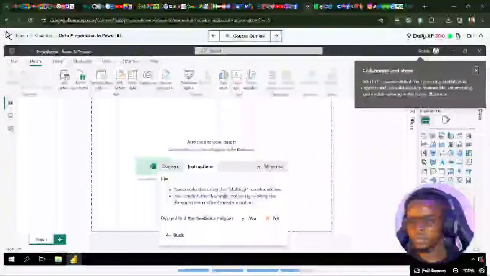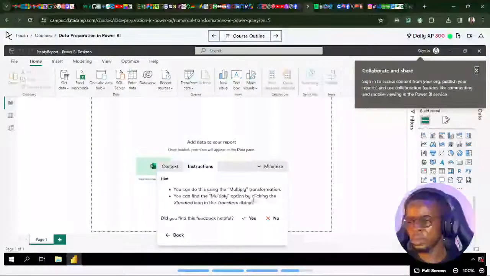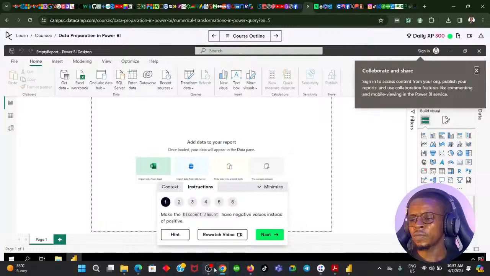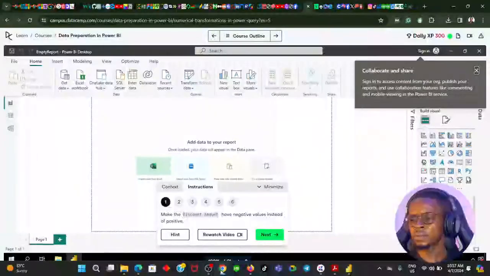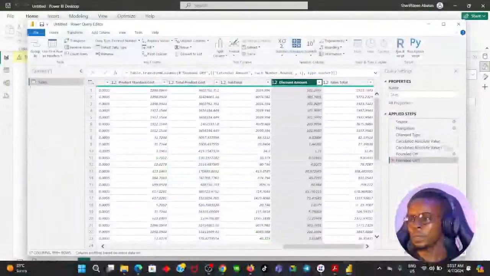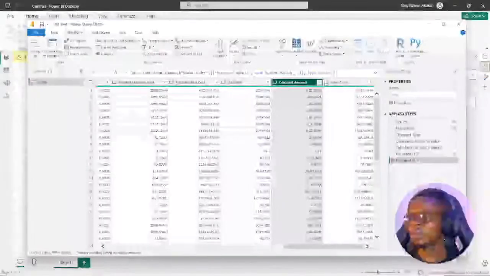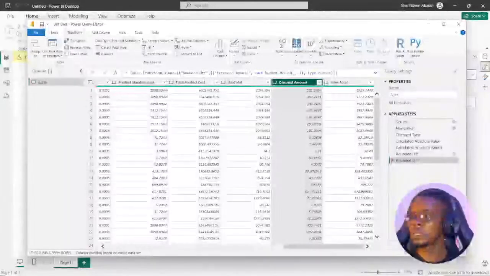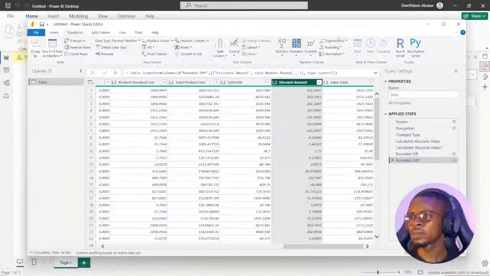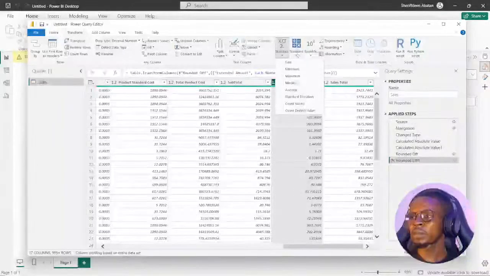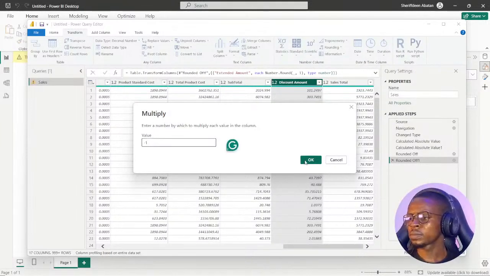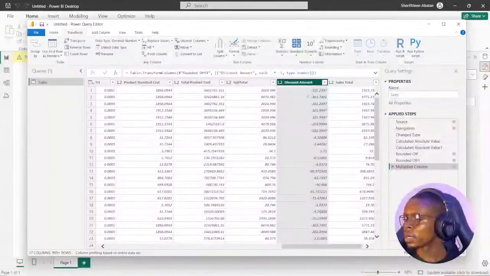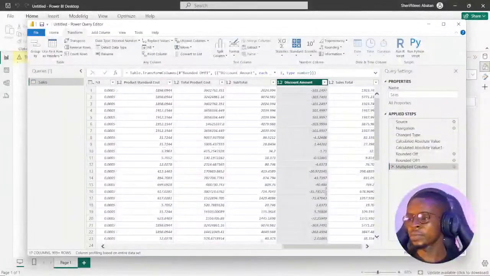Okay, you can do this by using the multiply transformation. You can find the multiply option by clicking the standard icon in the transformation ribbon. So let's use the multiply feature then. We are asked to make them all negative. I've just had -1. Let's see, definitely -1. Where is multiplier? Let's multiply by -1. Now they have negative values. Quite simple to do.